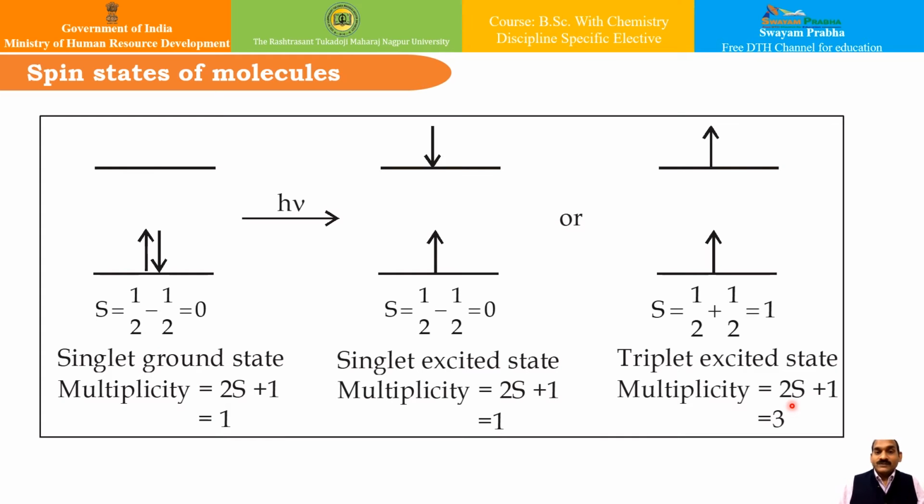Now it has been observed that the energy of the triplet state is lower than that of the singlet state when plotted in the energy profile. It is therefore interesting to see that the triplet state is more stable than the singlet state. Also, the first, second, and third singlet states are represented as S1, S2, S3, etc., while similarly the triplet states are represented by T1, T2, T3, and so on.